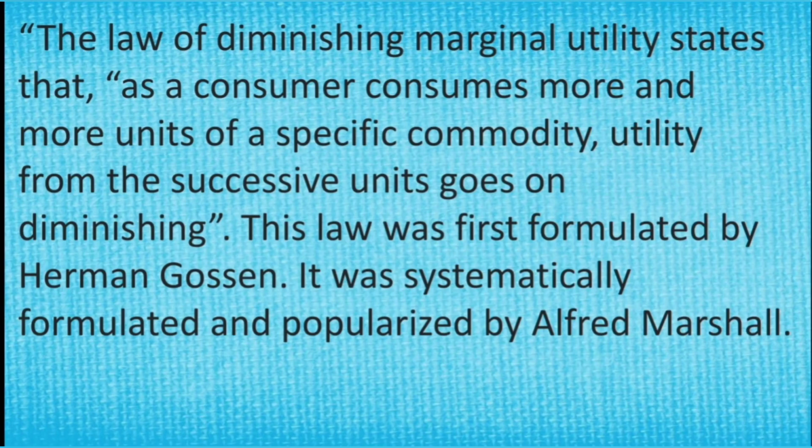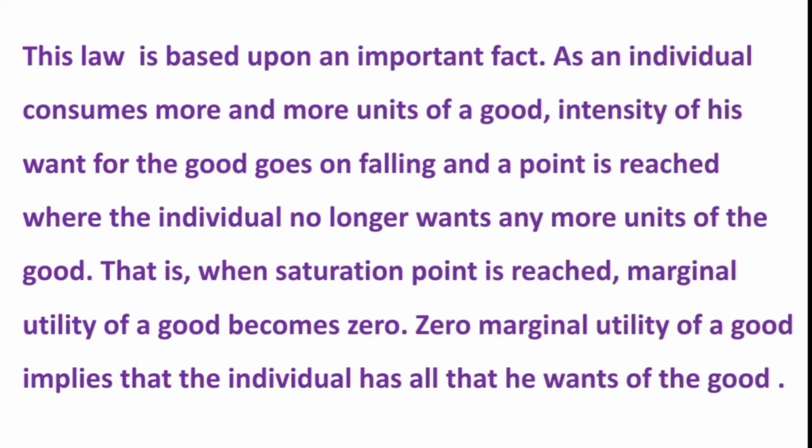This law is based upon an important fact. As an individual consumes more and more units of a good, the intensity of his want for the good goes on falling, and a point is reached where the individual no longer wants any more units of the good. That is when the saturation point is reached. Marginal utility of a good becomes 0.